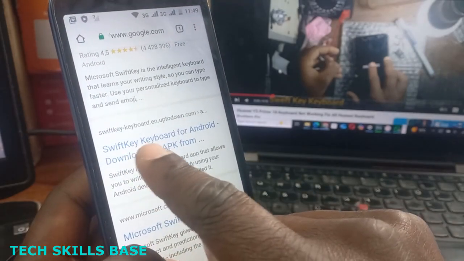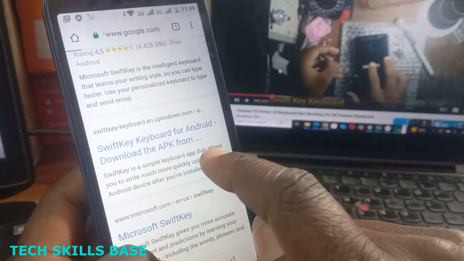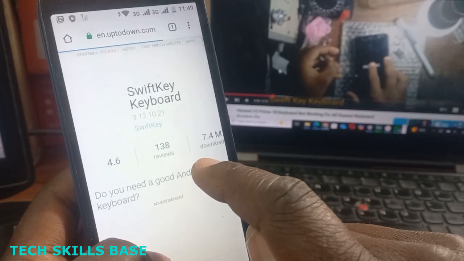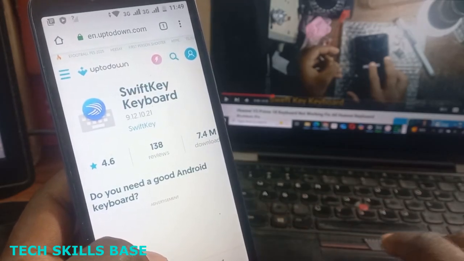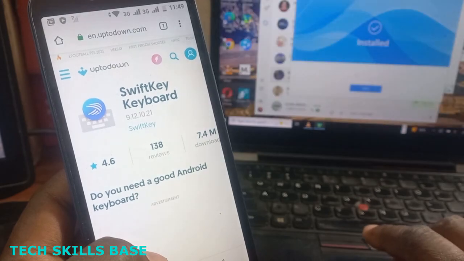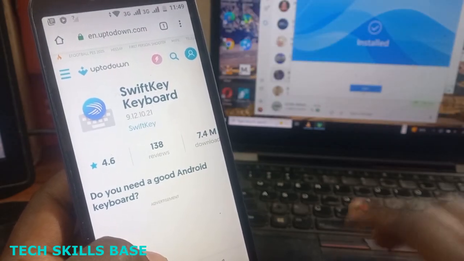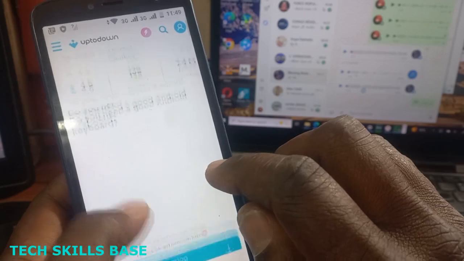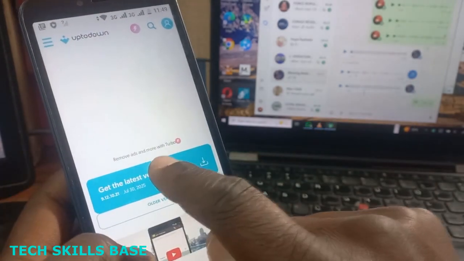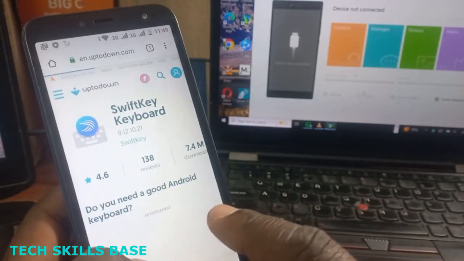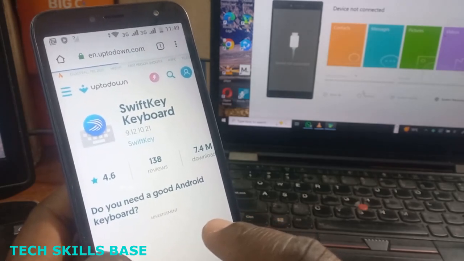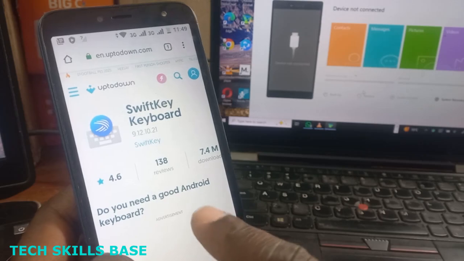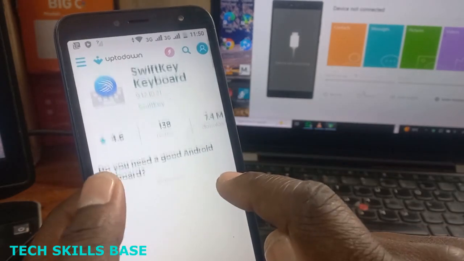Okay, let me download this one. Let me check. Yes, I'm going down and download this one. They call it SwiftKey.